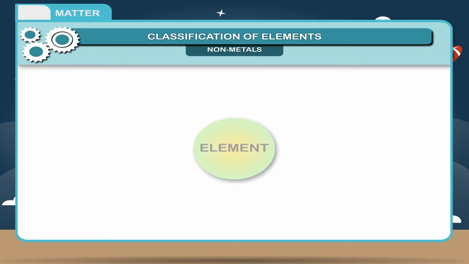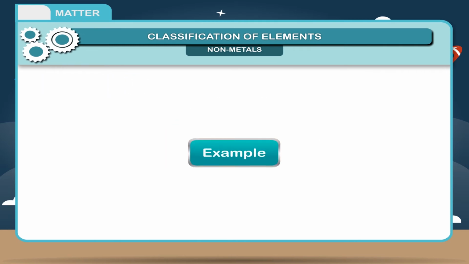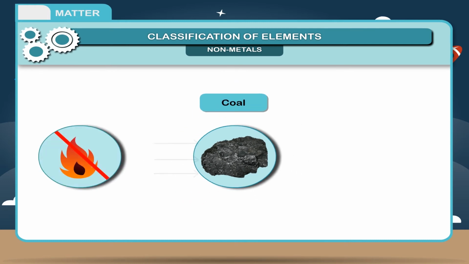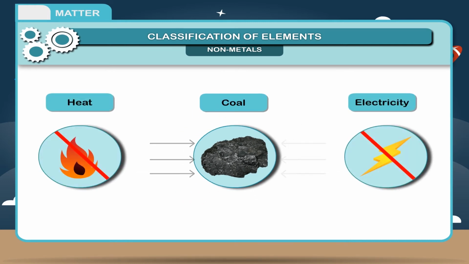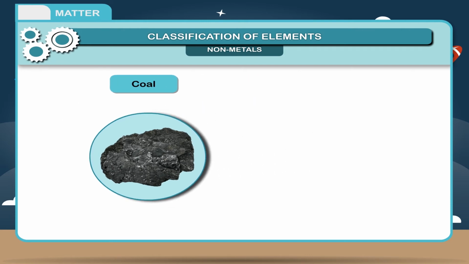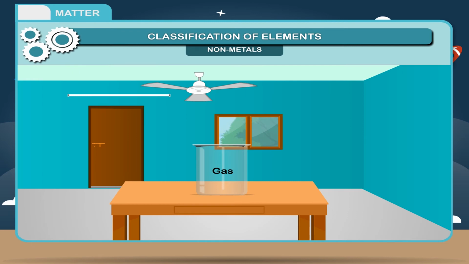Non-metals. An element can be called a non-metal if 1. It has no luster and cannot be polished. Example, coal. 2. It is a bad conductor of heat and electricity. 3. It has a low melting point and boiling point. 4. It is neither malleable nor ductile. 5. It is generally a gas or soft solid at room temperature.